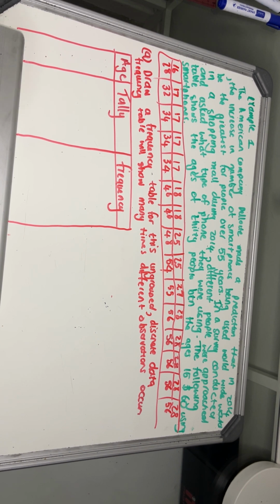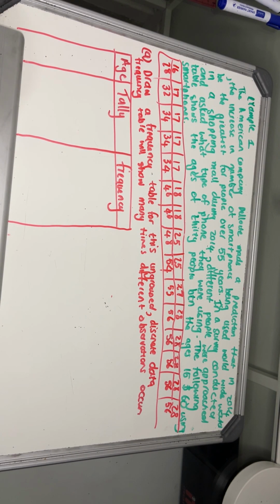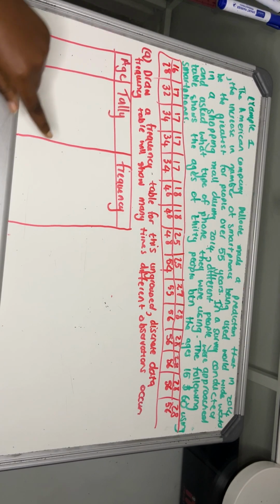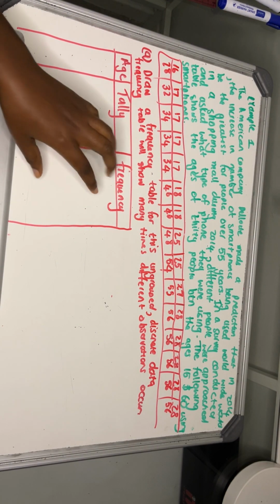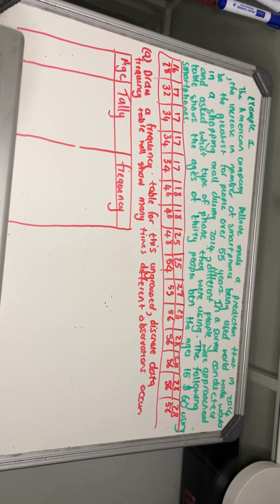And also one key thing to note when you are doing frequency is that you were told the number of people that were asked to share what type of phone they were using. It's 30 people. So even when you do your frequency and you are adding up, okay, there's 1 16-year-old, 4 17-year-olds, 2 18-year-olds, as you are doing it, the frequencies must add up to 30 people, right?